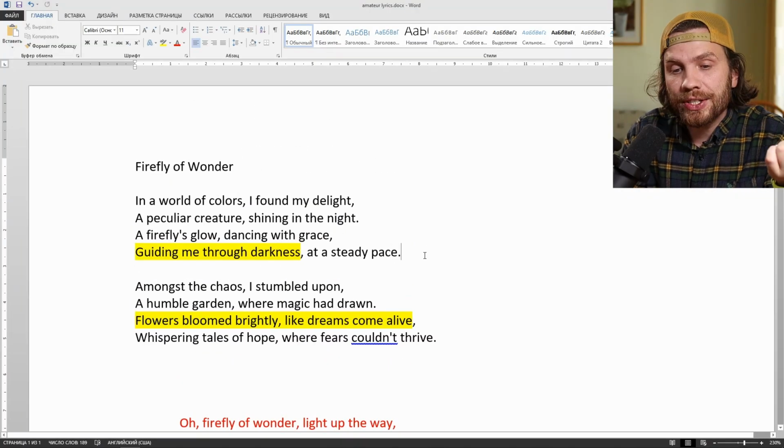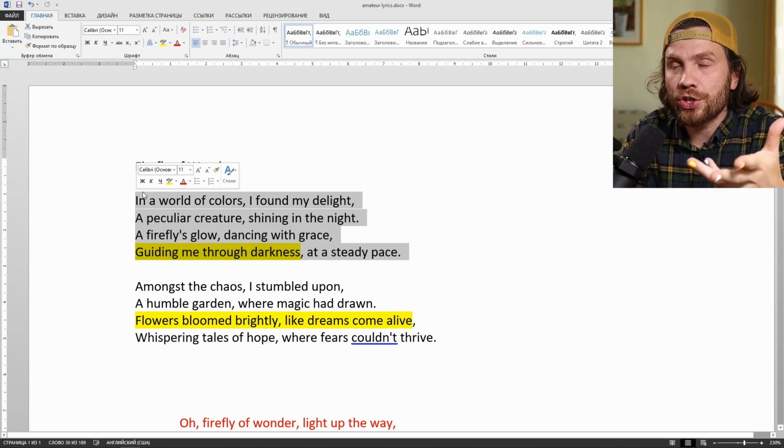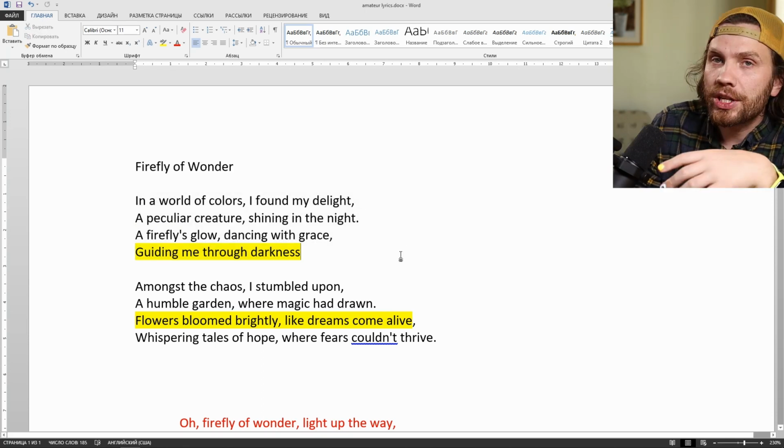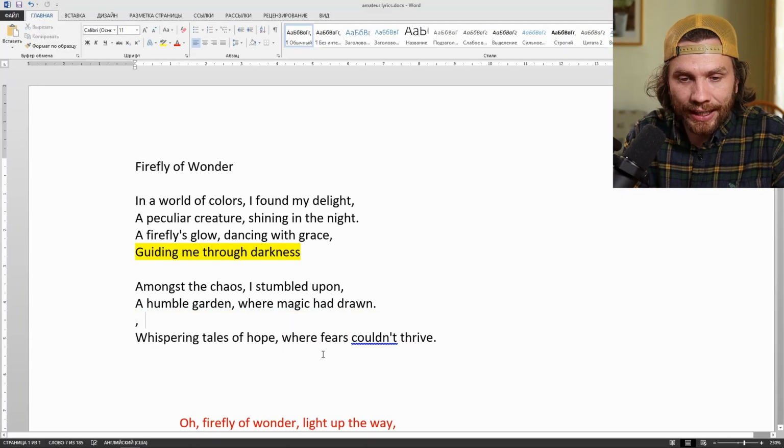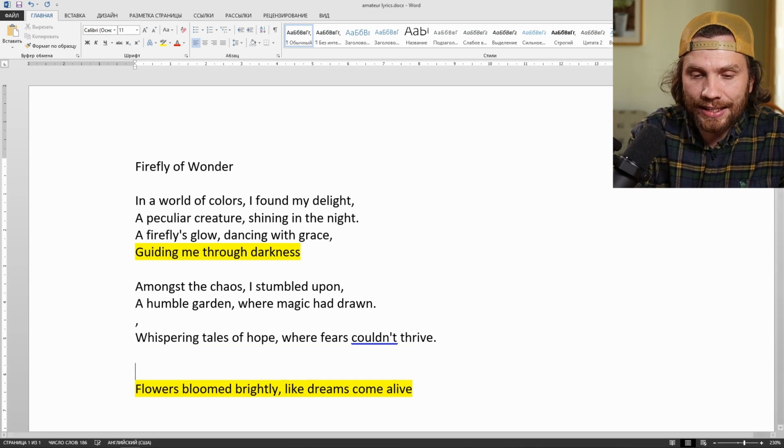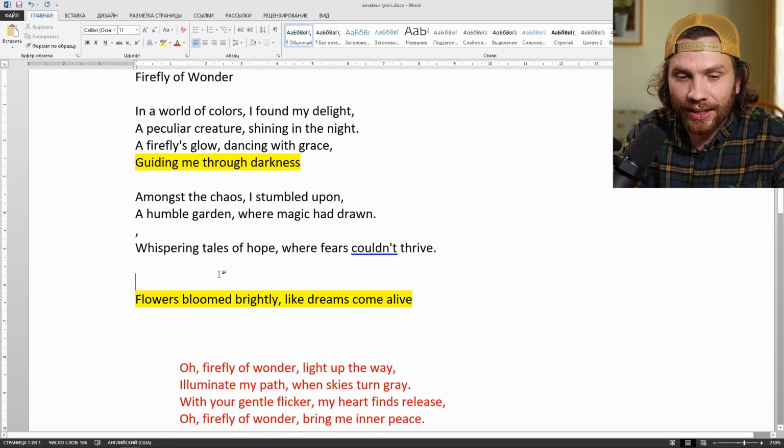Firefly Wonder. This is about finding inspiration, something to guide me through darkness. So the exposition part, Act 1, is the character looking for something to guide him through darkness because he's lost, alone, and disoriented. Okay, this one, bloomed brightly like dreams come alive. This can end the song. Finally found something that inspired him.